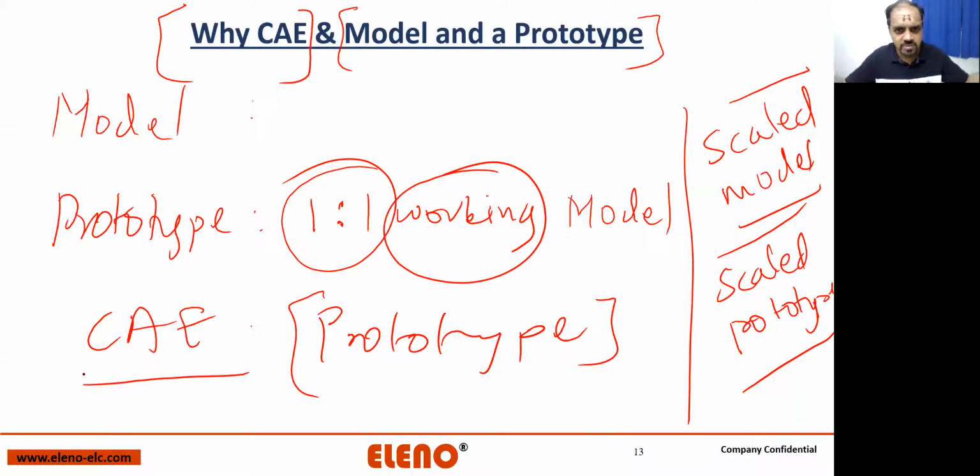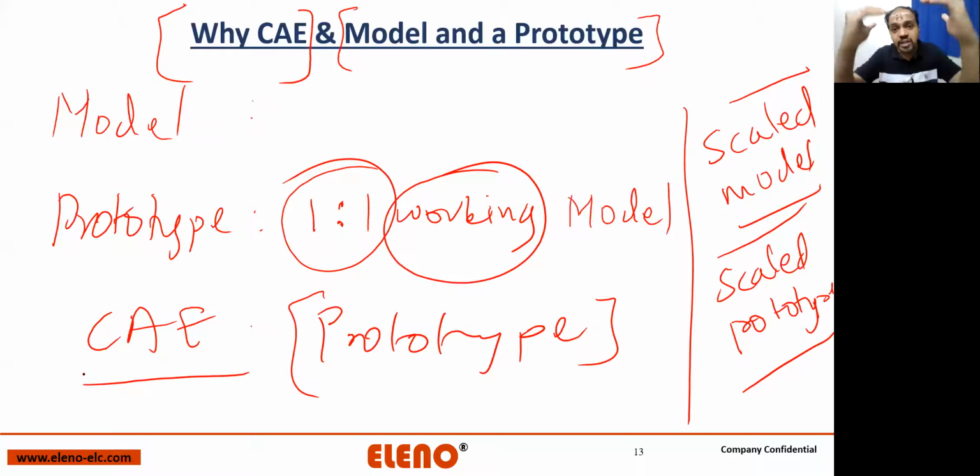You guys must have seen alloy wheels. Those alloy wheels are made of cast aluminum and they are anisotropic. They have stress triaxiality. That means they are not actually isotropic materials, and that's where you need a physical model. You need a physical prototype.